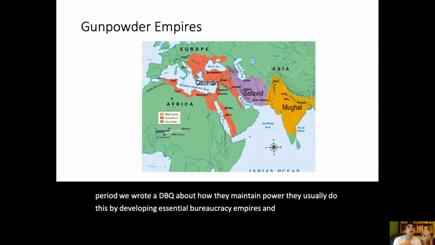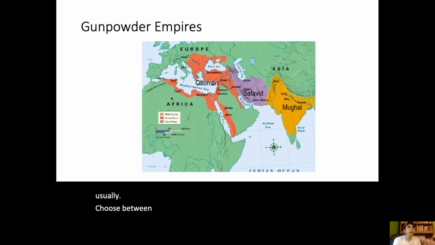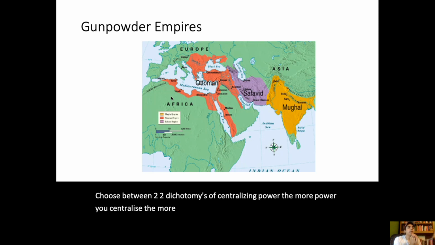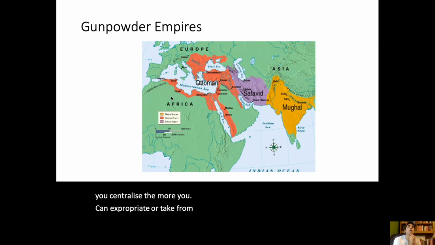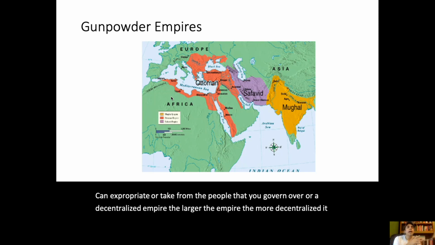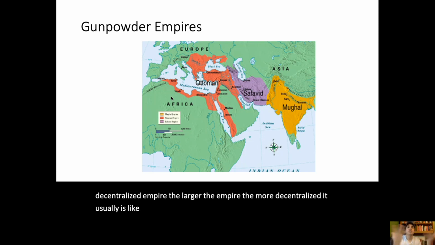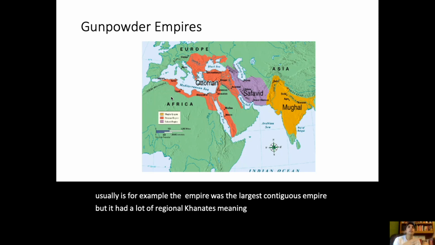Empires and states can usually choose between those two dichotomies of centralizing power. The more power you centralize, the more you can expropriate or take from the people that you govern over, or a decentralized empire. The larger the empire, the more decentralized it usually is. For example, the Mongol Empire was the largest contiguous empire, but it had a lot of regional khanates, meaning kingdoms and rulers of those kingdoms.